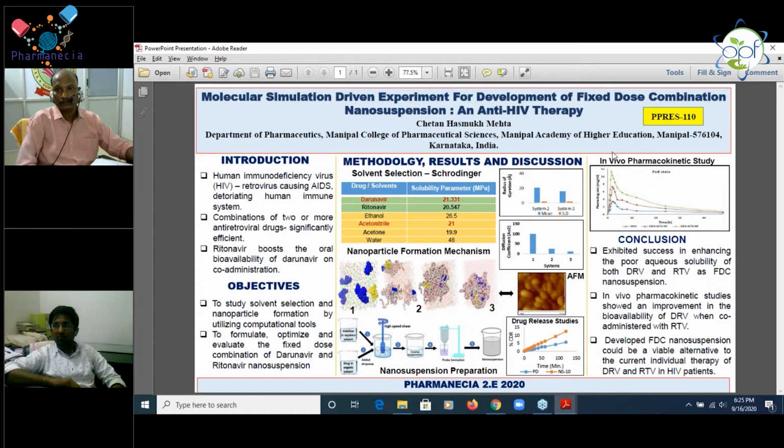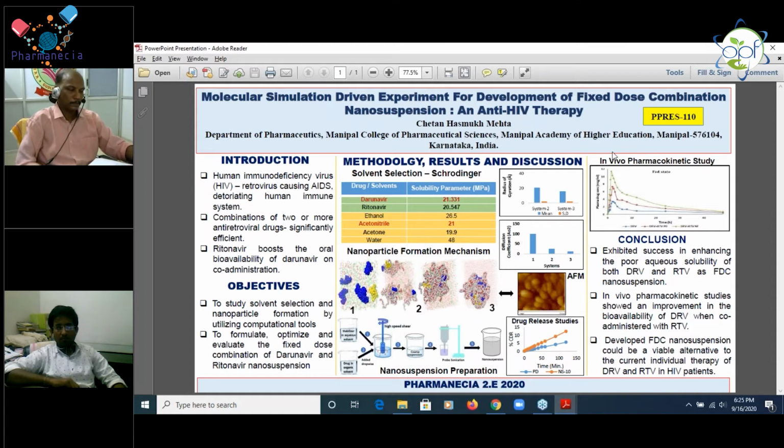Then coming to the experimental part, I have followed the same procedure that I followed computationally. First, I dissolved the drug in the organic solvent and the stabilizer in the aqueous phase. Then I added the organic phase into the aqueous phase under high speed homogenization. Then I went for probe sonication to reduce the particle size, and then I kept the nanosuspension on stirring to evaporate the organic solvent.